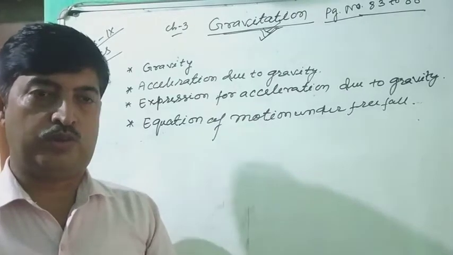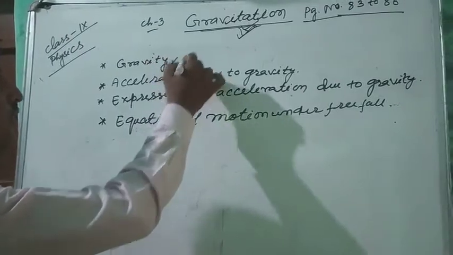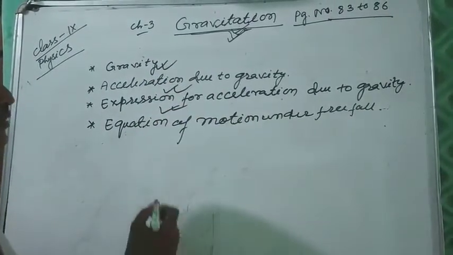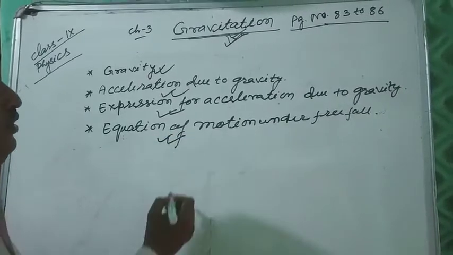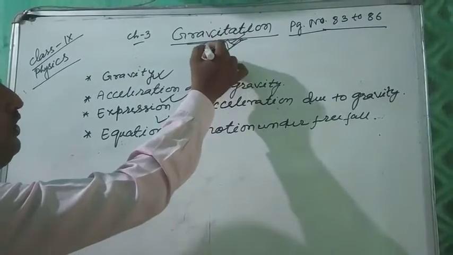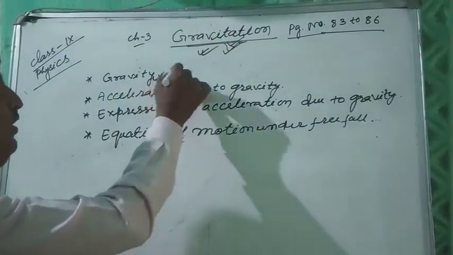Students, today we will study the following topics: gravity, acceleration due to gravity, expression for acceleration due to gravity, and equation of motion under free fall, of the third chapter of physics, gravitation. Let us start with the first topic, gravity.